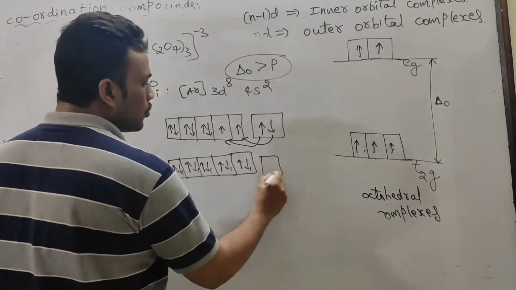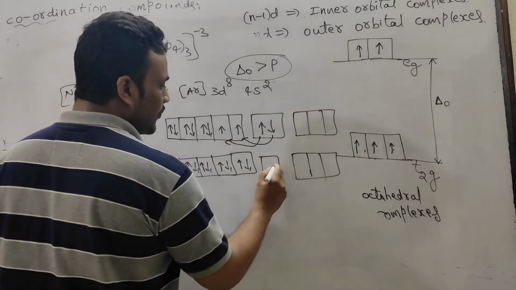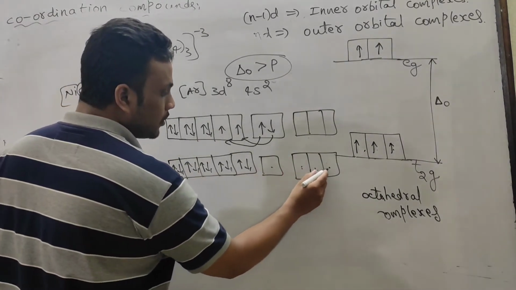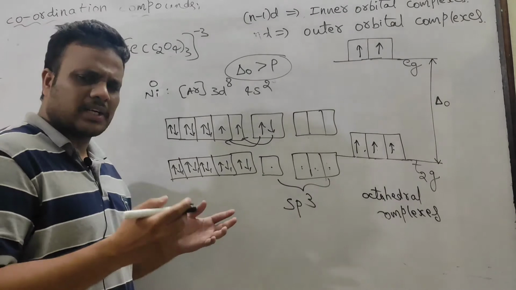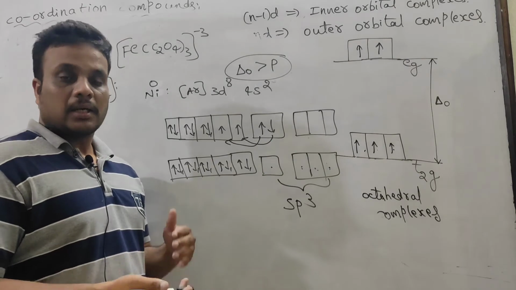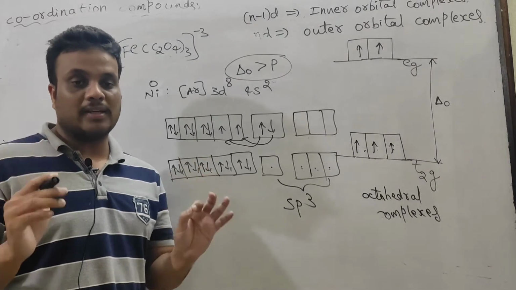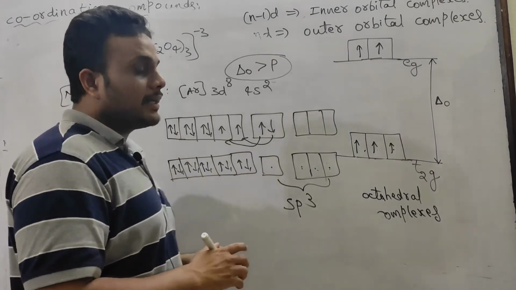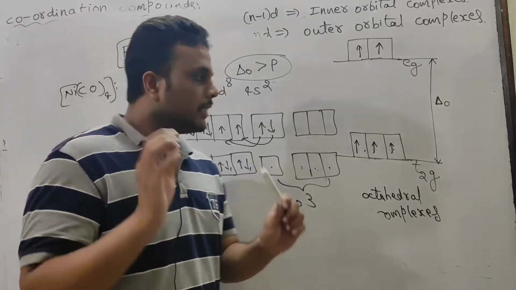Now 4s is totally vacant, 4p is already vacant from the initial state. So 1 s and 3 p, 1 2 3 4, because 4 ligands are there, we need 4 vacant orbitals. sp3 hybridization is there, because already you know sp3 is tetrahedral, dsp2 square planar, d2sp3 or sp3d2. Anyway, coordination number 6 means it should always be octahedral, that is fixed. But the only confusion is in predicting the type of complex, whether inner orbital or outer orbital. That is strictly based on the nature of the ligand.